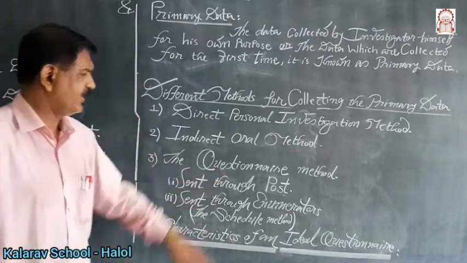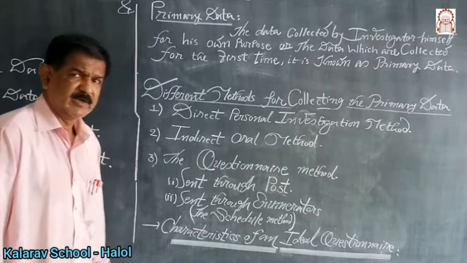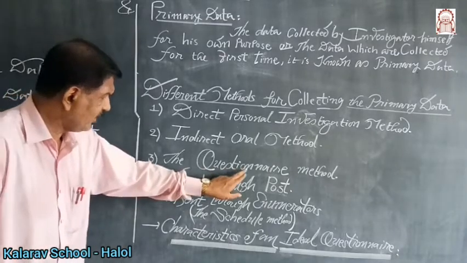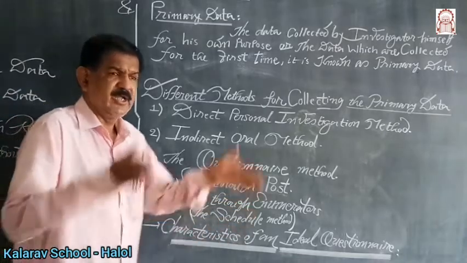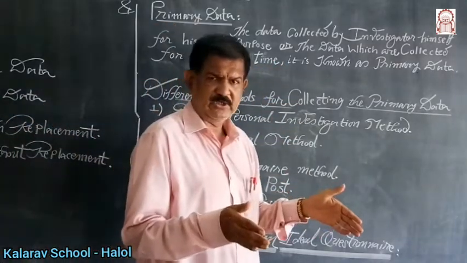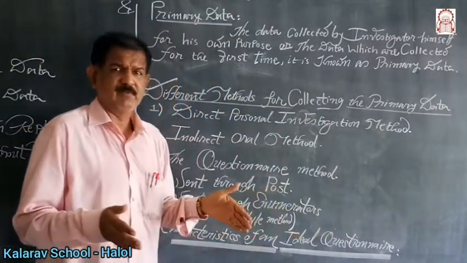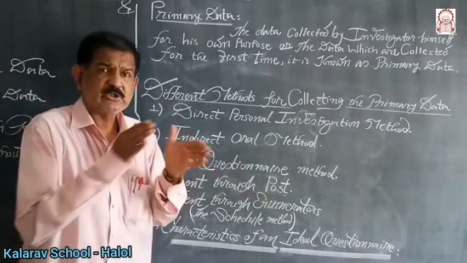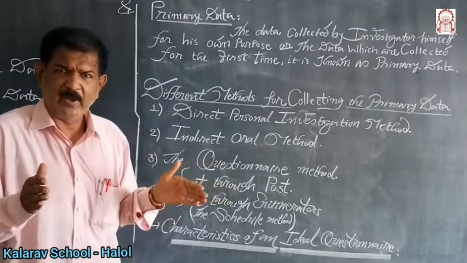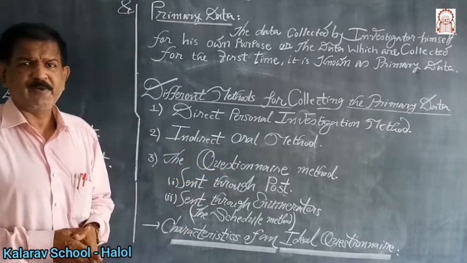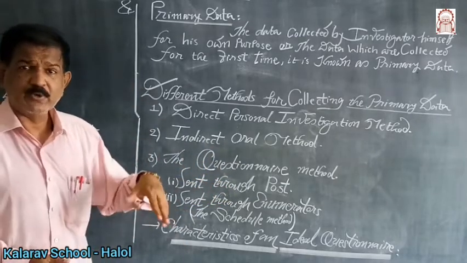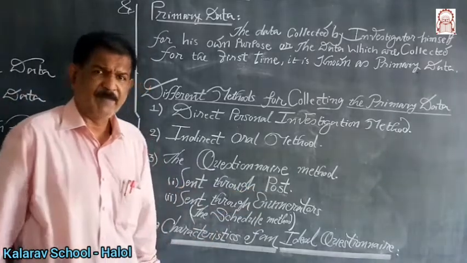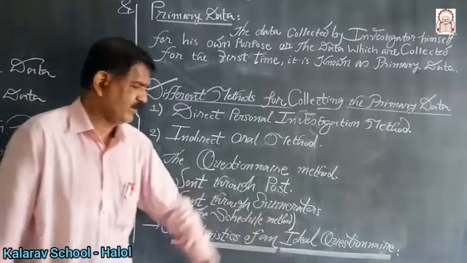The questionnaire method. This is one of the important methods for collecting primary data. The meaning of this word questionnaire: a list of questions suitably drafted is known as questionnaire. Questionnaire means a list of different questions relating to the inquiry, suitably drafted, and if it is printed and posted, it is known as sent through post, and if the direct method is applied, it is known as sent through enumerator.